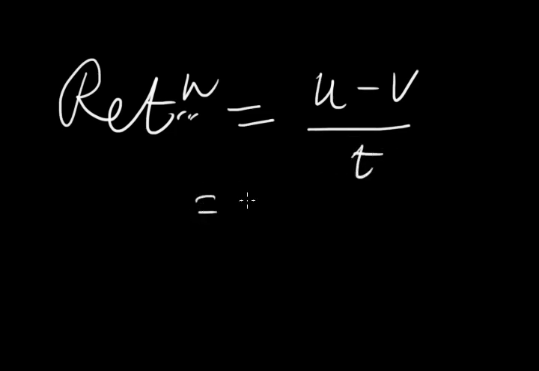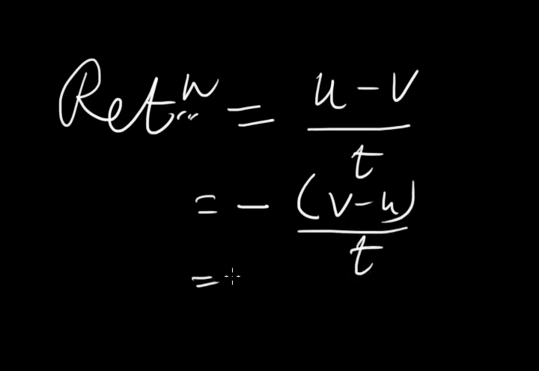Now retardation equals u minus v by t, that is equal to minus (v minus u) by t, and you know v minus u by t equals a, acceleration.